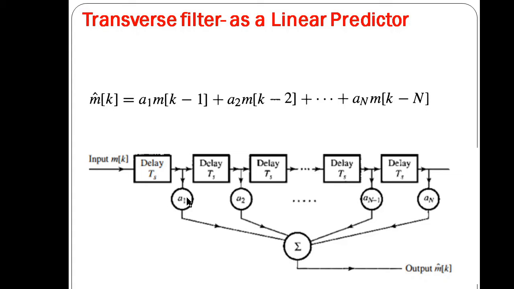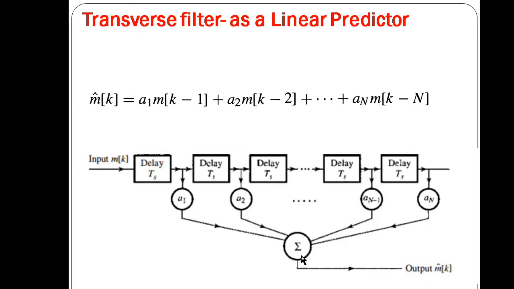Now if a1 equals a2 equals a3, all equal to 1, and we take a first order linear predictor, first order means it will use only a simple delay. So the input signal mk is given to the delay, which produces mk minus 1, and only this will be there, and a1 is also equal to 1.